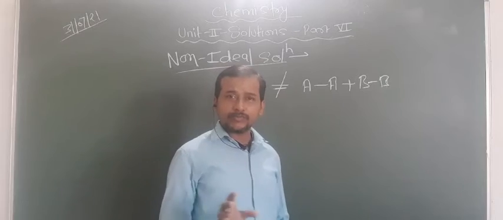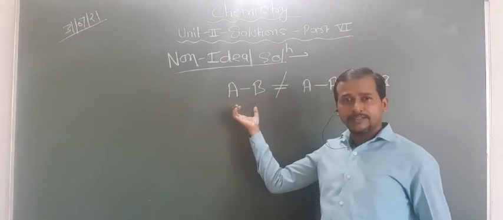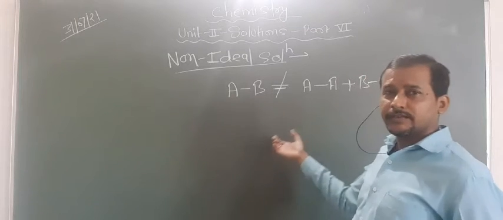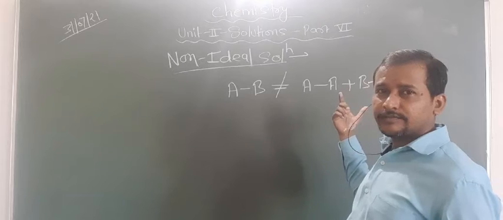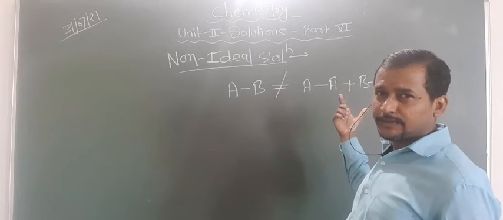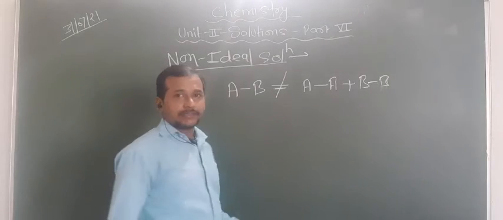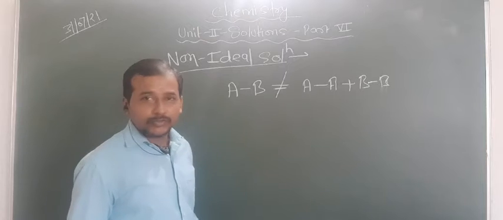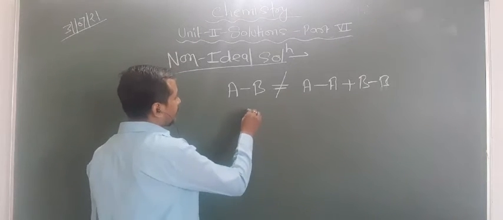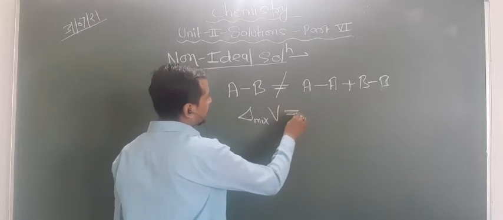So first of all, you have to know that the force of interaction between A and B particles is different from the force of interaction between A-A and B-B particles. Are you getting this point or not? If they are different, then what other property should be different? Look at the delta mix V, the change in volume.